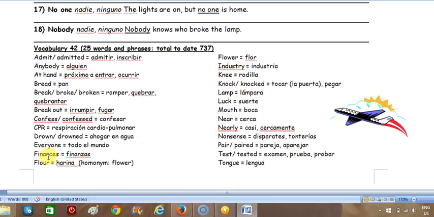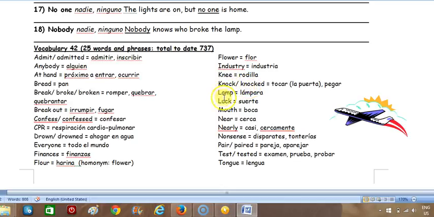Finances. Flour, homonym with flower. Okay, and there's flower. Industry. Knee. La casa muda, knee. Knock, past tense, knocked. He knocked on the door.